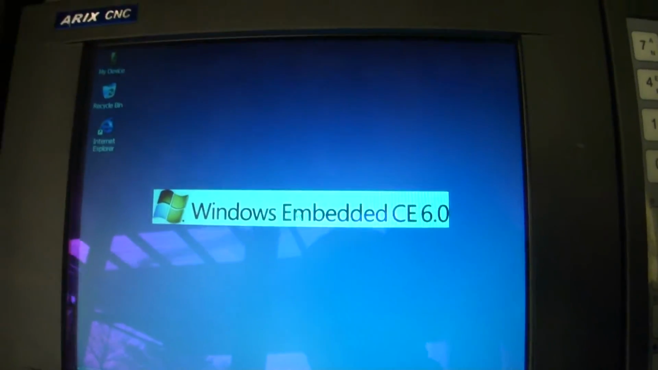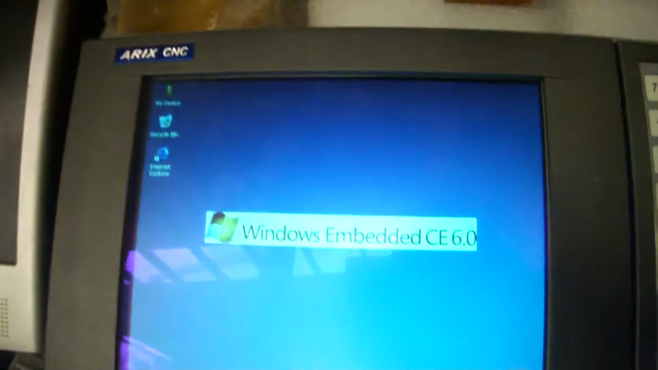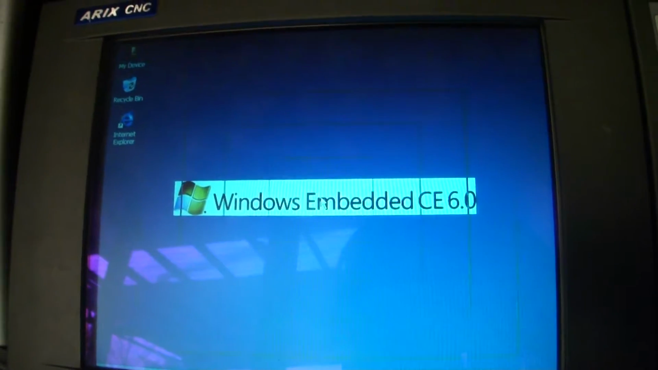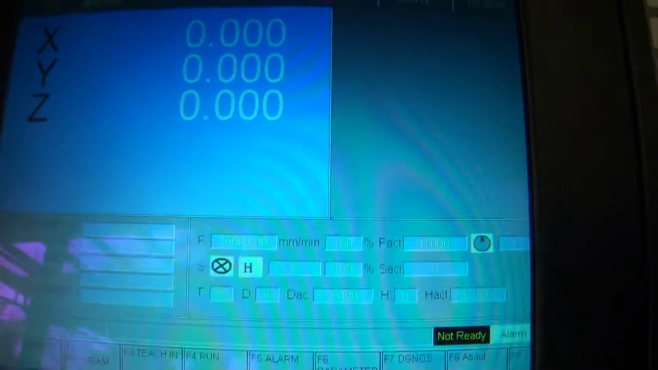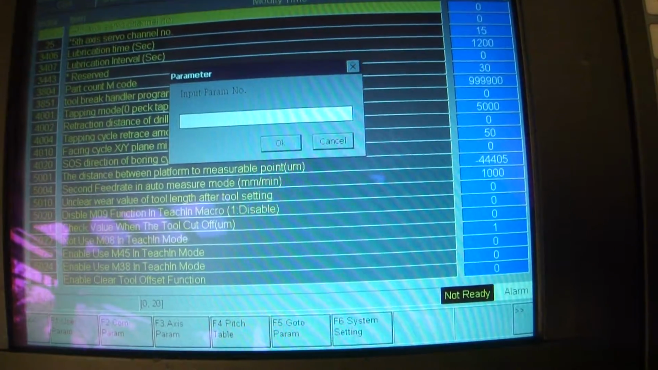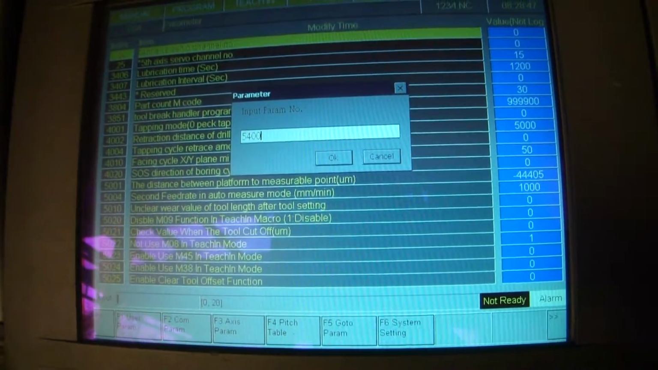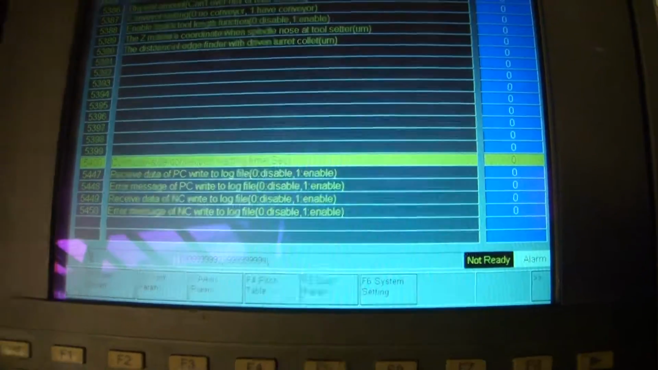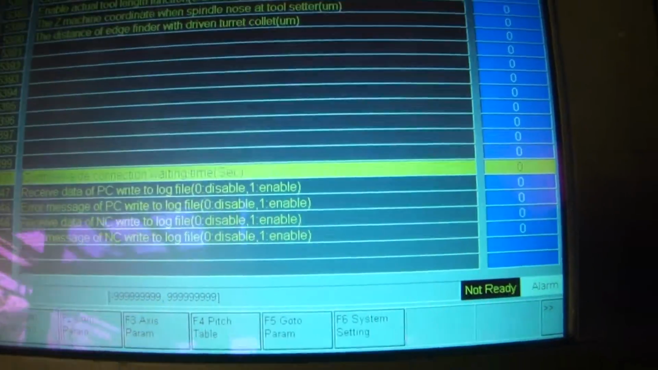Yep, I've now connected the front now. Now I'm going to see. So now it's updating, see.